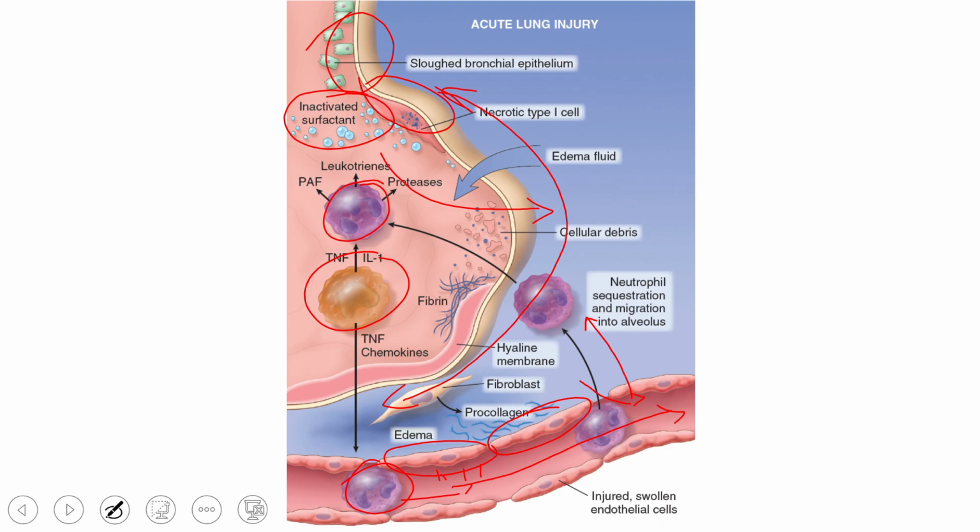It is decreased, so there will be VQ or ventilation perfusion mismatch. This results in hypoxemia or cyanosis, which we can often see in the patient of acute respiratory distress syndrome.